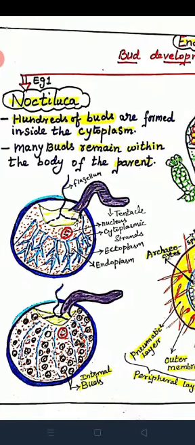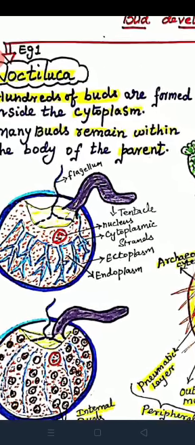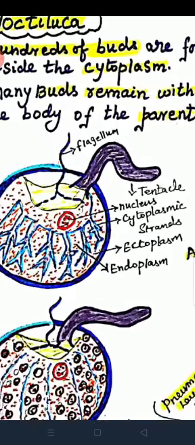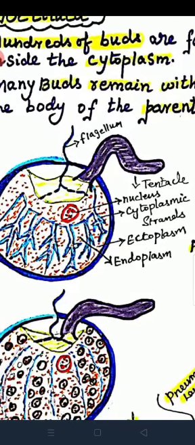Noctiluca is a heterotroph, free-living, marine-dwelling dinoflagellate, commonly known as sea sparkle. In Noctiluca, hundreds of buds are formed inside the cytoplasm. See, it's actually a Noctiluca which consists of nucleus, cytoplasmic strand, ectoplasm, endoplasm, flagellum, tentacle, etc.